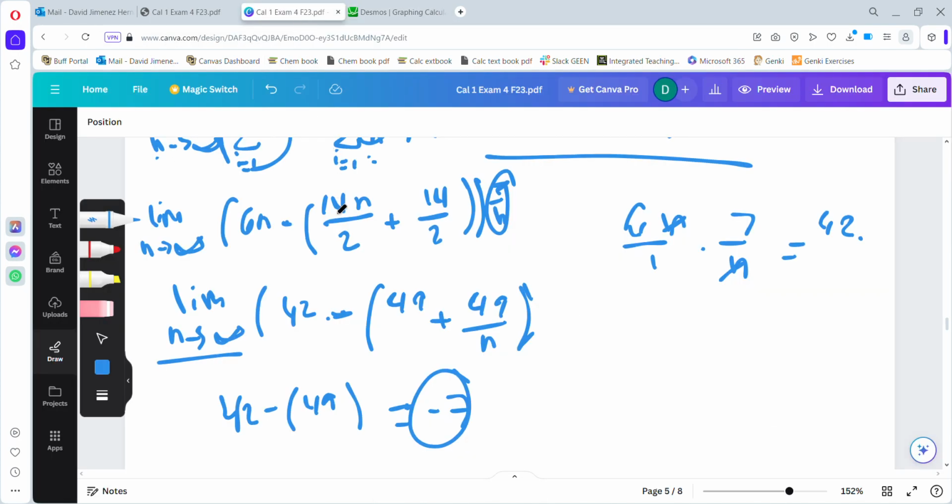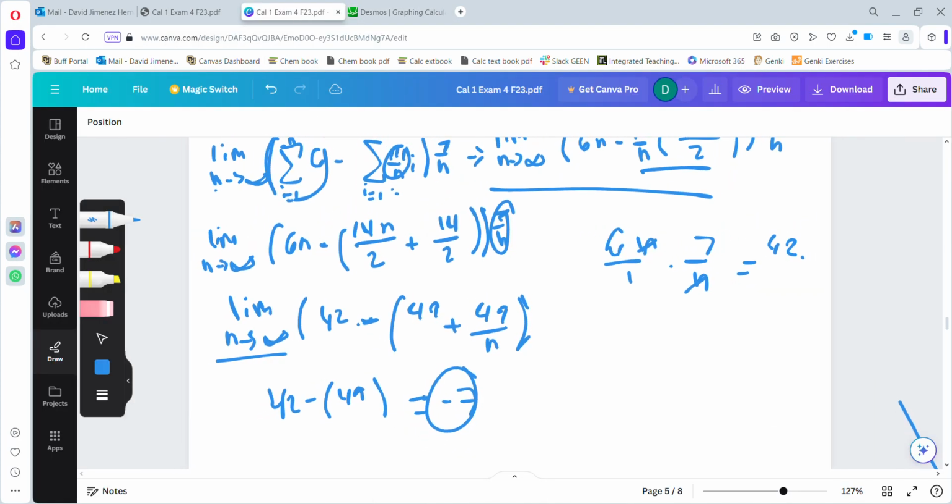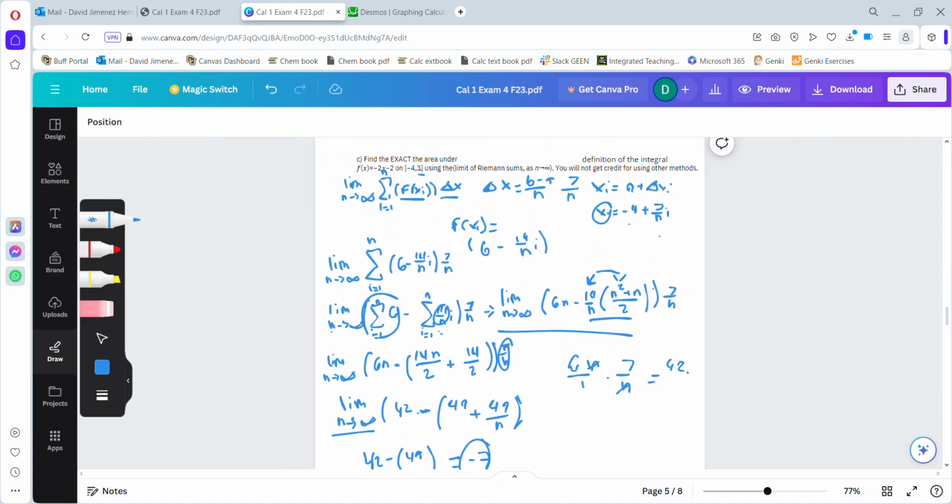So that would be how we solve for these integrals, simply using the definition of an integral, and we can see that we arrived at the same answer as if we would have integrated normally, or if we would have just plugged it into a calculator. We still get that same value of negative 7. So yep, that is how you do that.